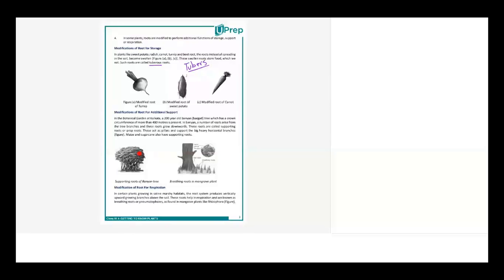That is known as an adventitious root. It doesn't wait for a medium. The roots will grow on their own once it gets a favorable condition.